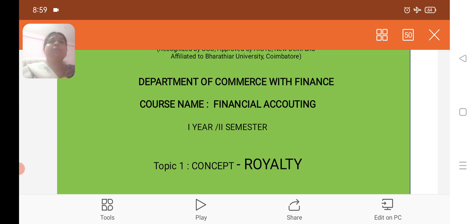We should note some important terms in regard to royalty agreement. One is royalty, landlord, tenant, minimum rent, short working, ground rent, right of recoup. So these are the important terms which we should know.